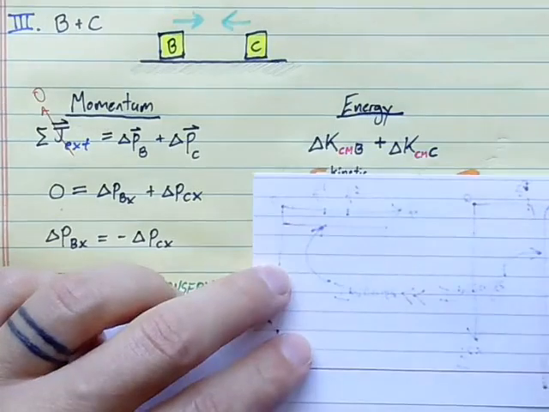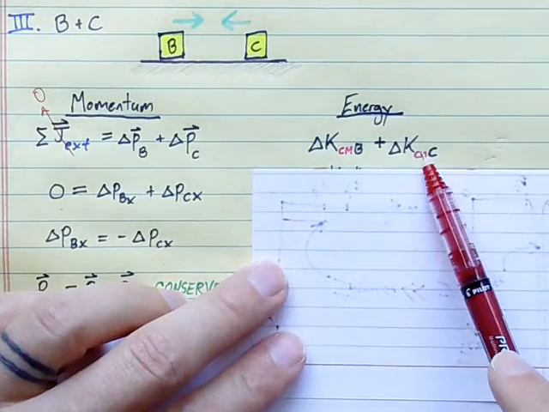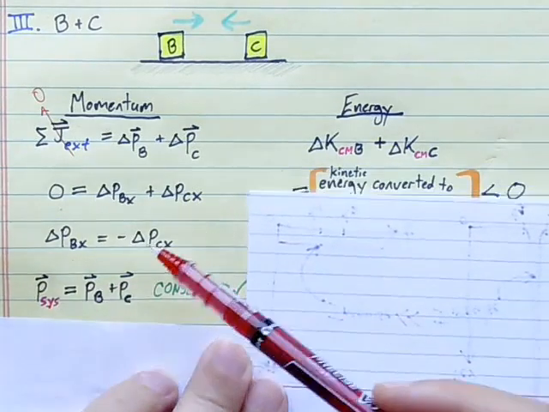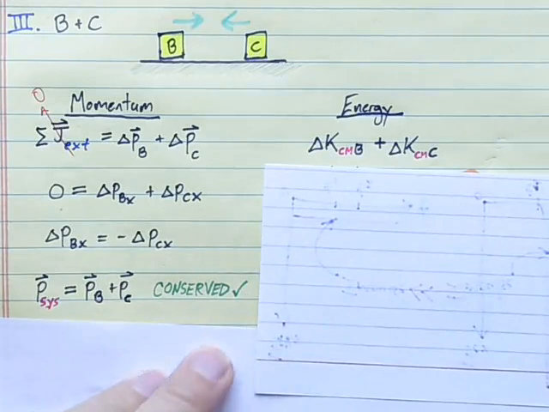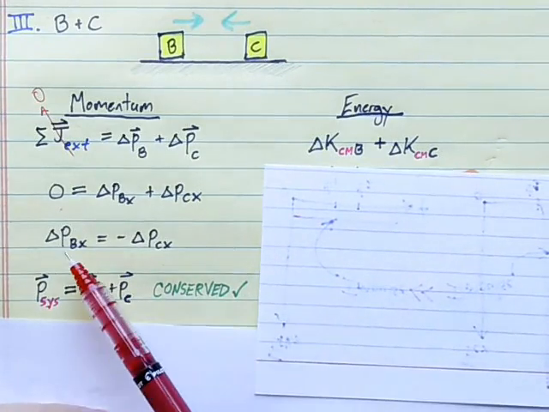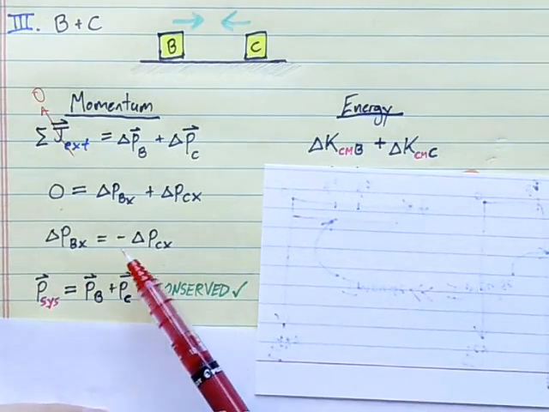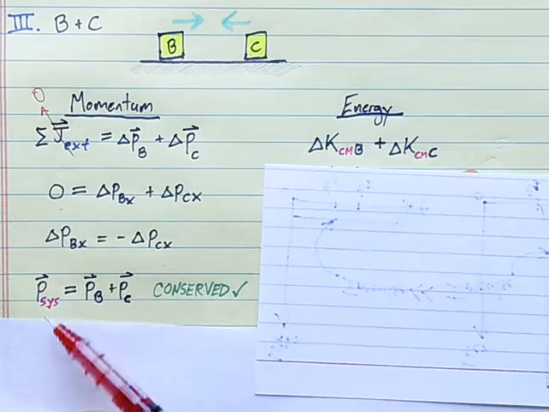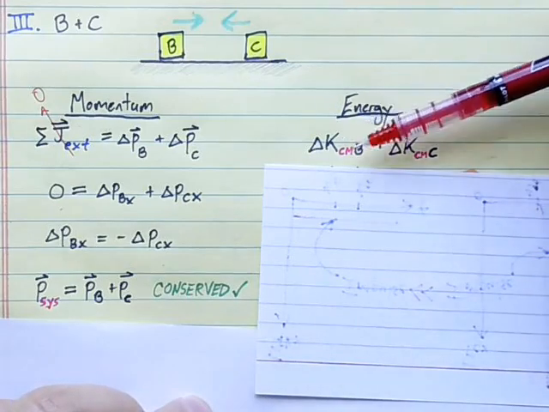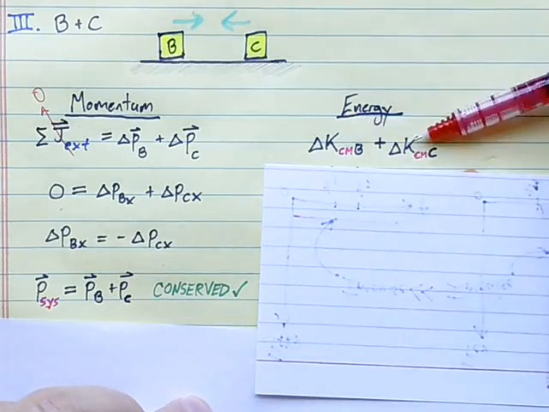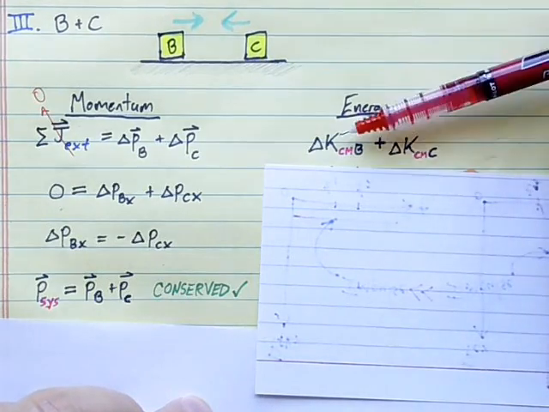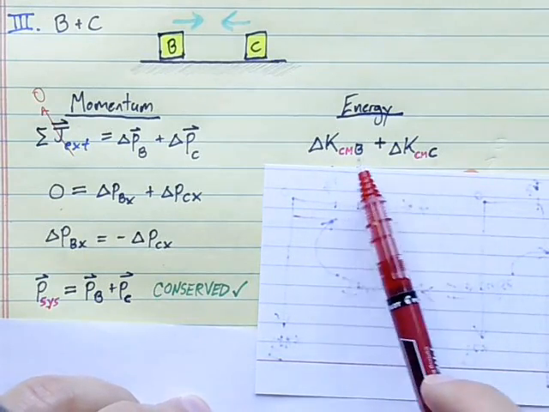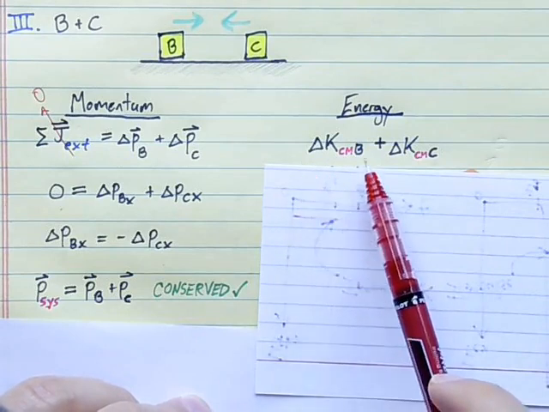So from an energy point of view, both the KCM of B and C could change because the momentum of B and the momentum of C could change, as we saw over here. But whereas the momentum that B loses, C gains, indicating that the momentum of that B plus C system is conserved, the kinetic energy that B might lose could get transferred partially to C, but the kinetic energy that C gained would be less than the kinetic energy that B lost.